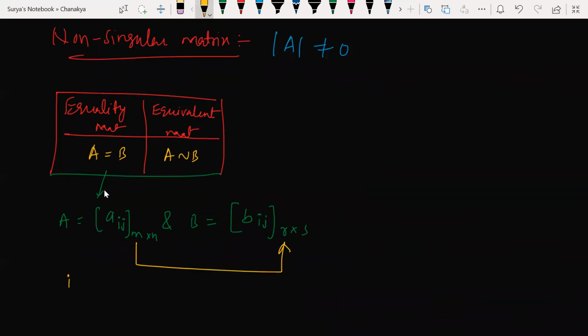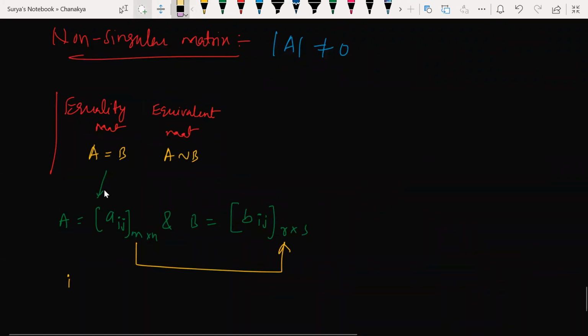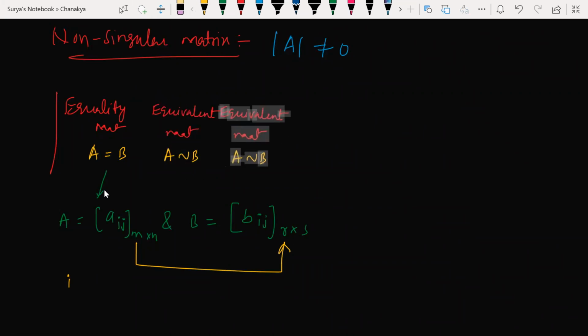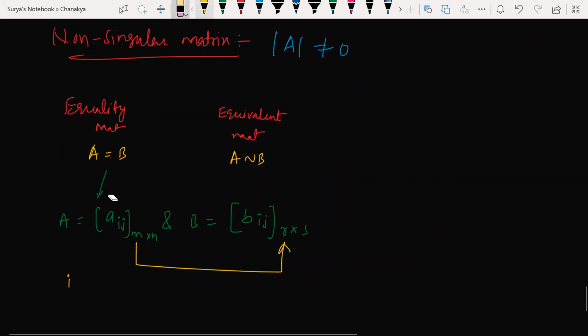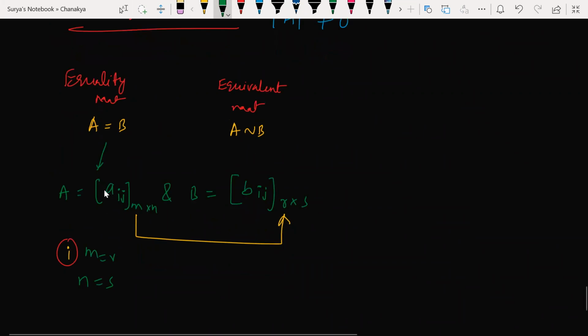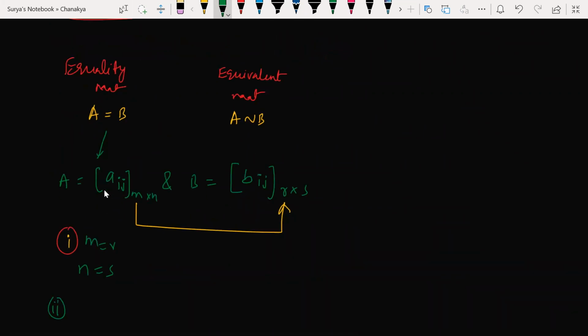The first condition in equivalent matrix is what? I'm writing here the difference. Here m must be equal to R and n must be equal to S. And what is the next condition here?